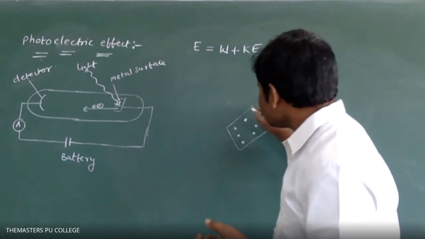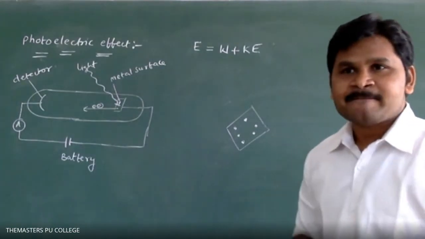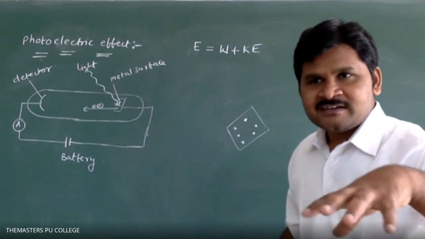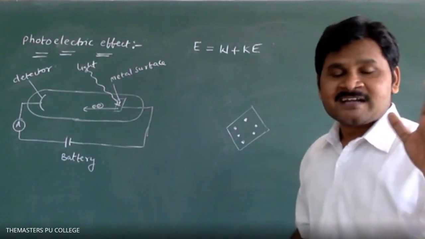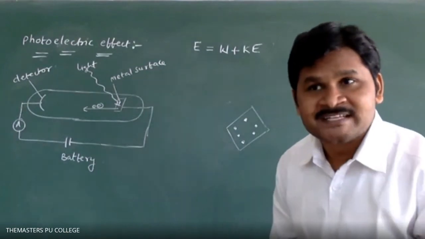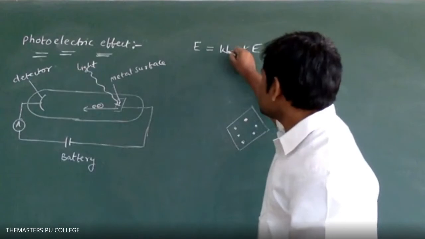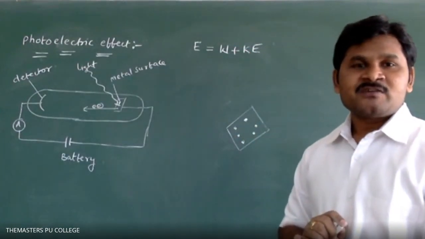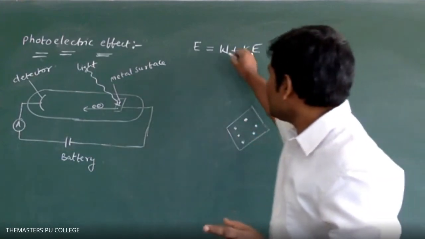So to remove this electron completely from the metal surface, first we have to free that electron from that place. For that we require a certain amount of energy. That energy is called W, the energy required to overcome the attractive forces on the electron.